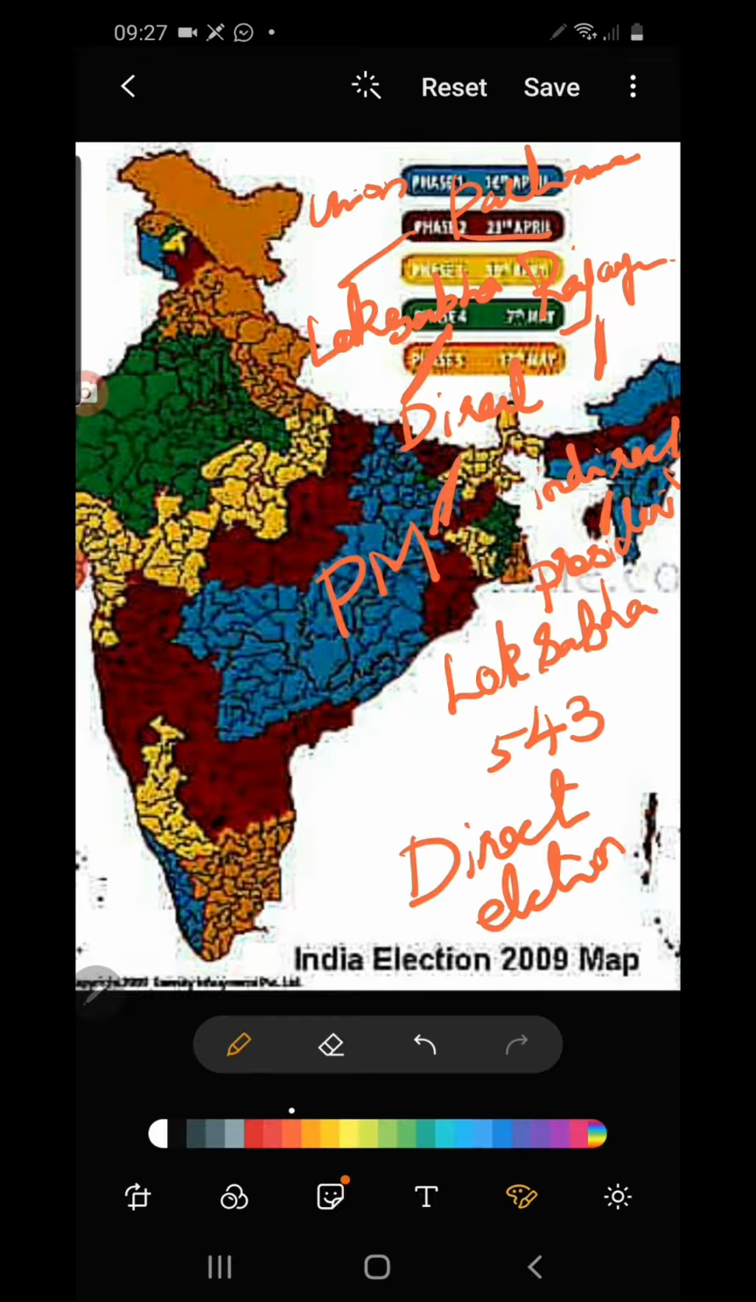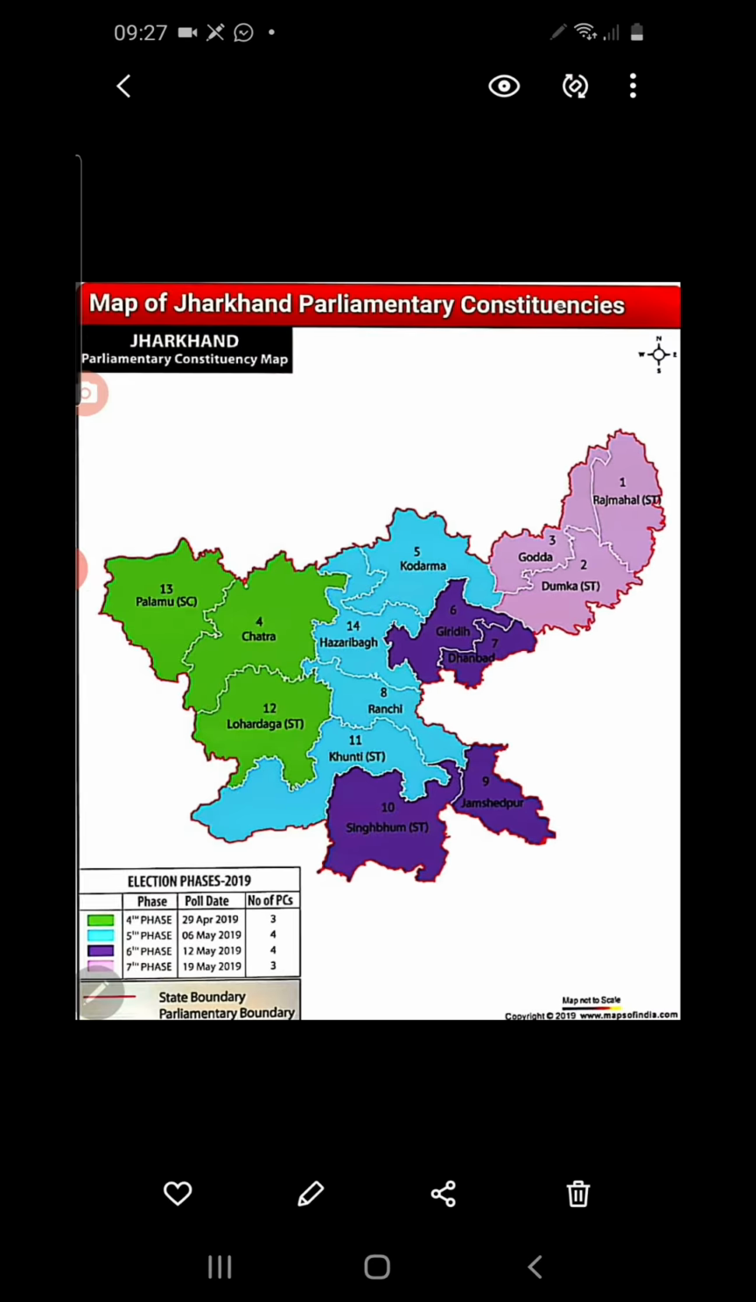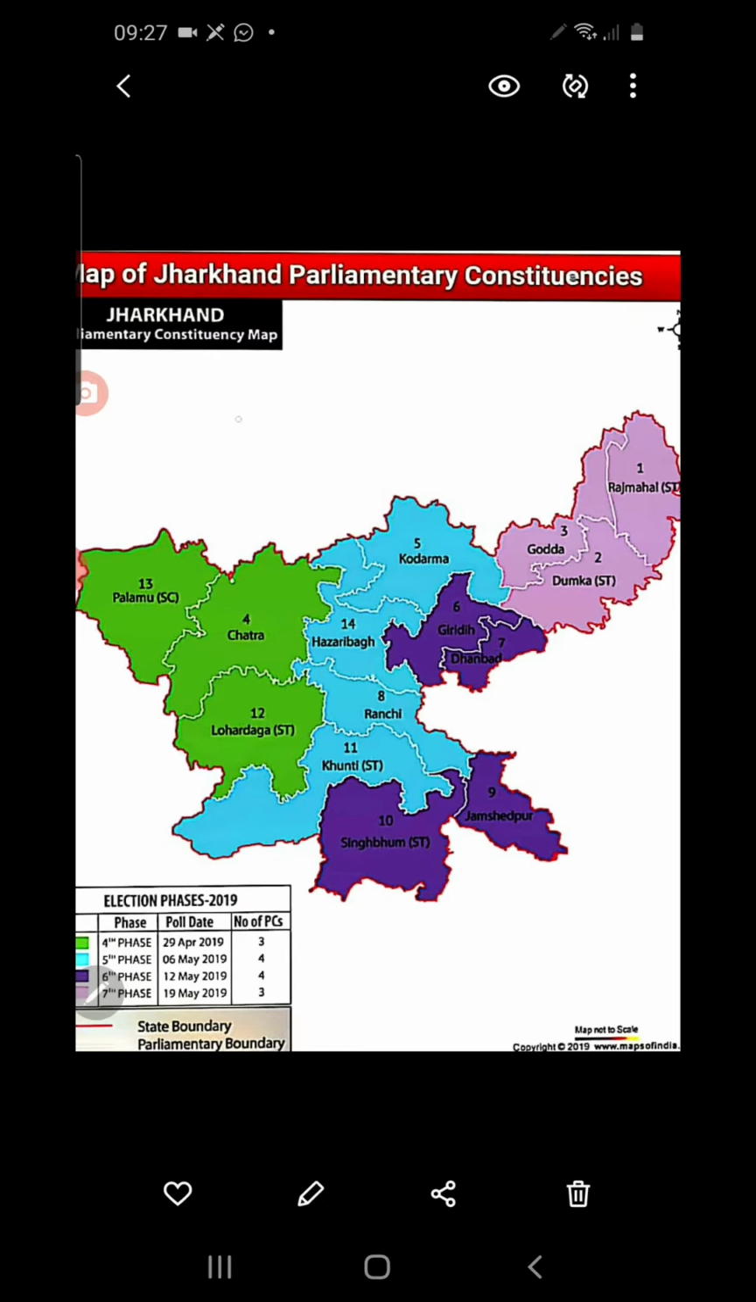I hope that this point is very clear. And next we see this at the state level. At the state level also, state legislative assembly elections are held. We call it an assembly election. Recently in Bihar the election is going to be held.